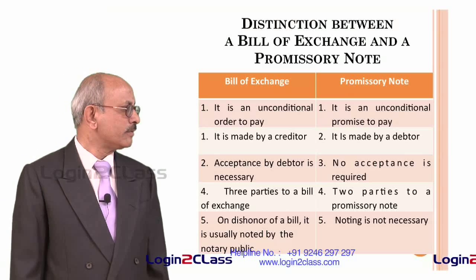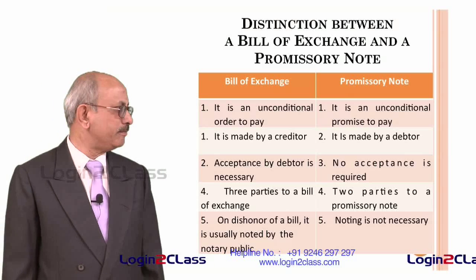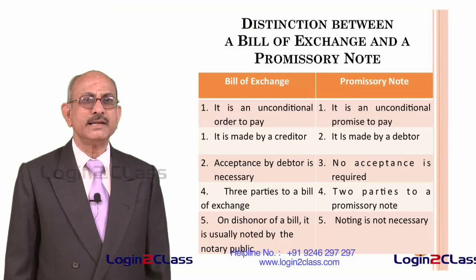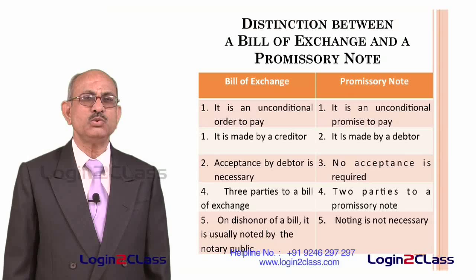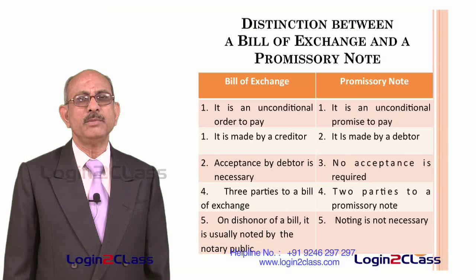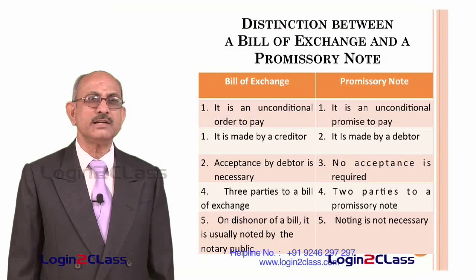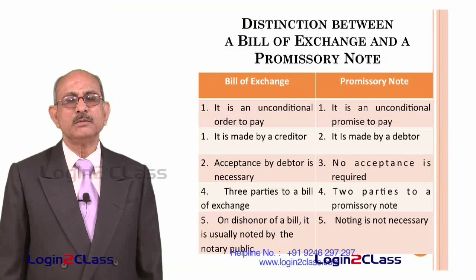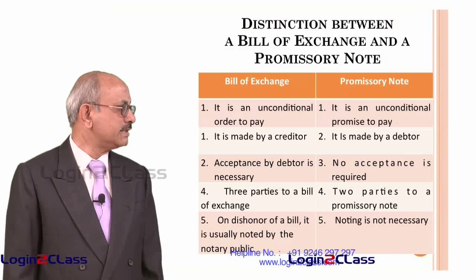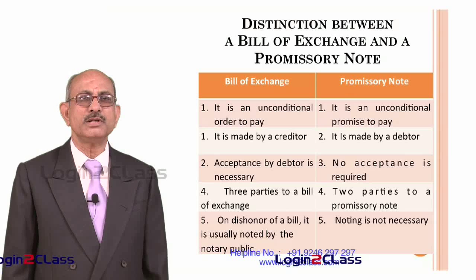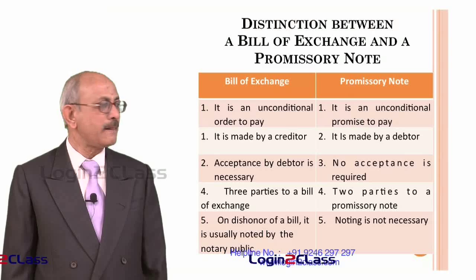So, one is an unconditional order to pay, the other is an unconditional promise to pay. And second is, in the case of a bill of exchange, it is made by a creditor. That means the person who has to receive the money draws the bill, and the person who has to make payment is called the acceptor. In the case of a promissory note, it is made by a debtor. It is the person who has to make payment who makes the promissory note, whereas in the case of a bill of exchange, it is the person who has to receive the money who draws a bill of exchange.